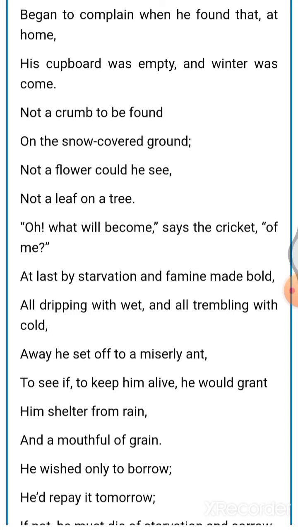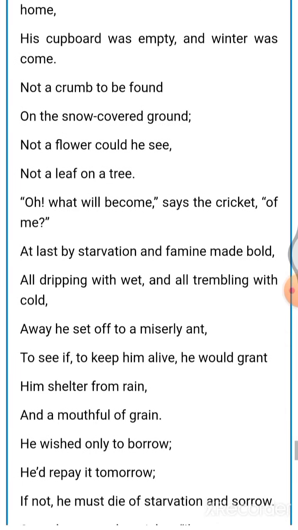And he was wet and cold. If you are not getting proper food, you feel weak, and since it was winter, he was feeling even weaker. It was cold outside, and inside there was nothing to feed him, not a crumb of food or bread.